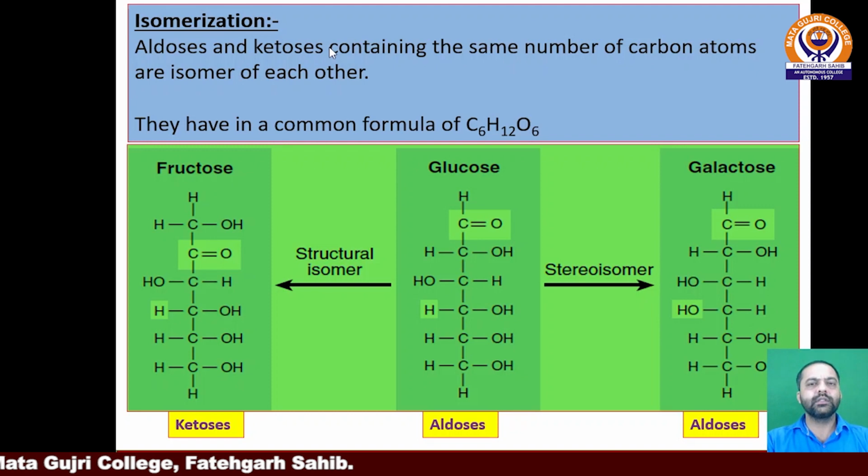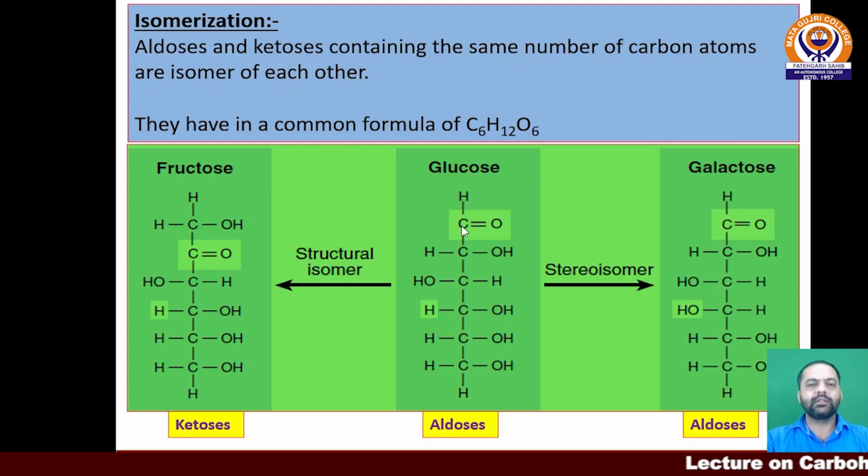Aldoses and ketoses containing the same number of carbon atoms are isomers of each other. They have in common a formula of C6H12O6. Here is glucose having C1, C2, C3, C4, C5, C6 carbon atoms, represented through this open chain structure.